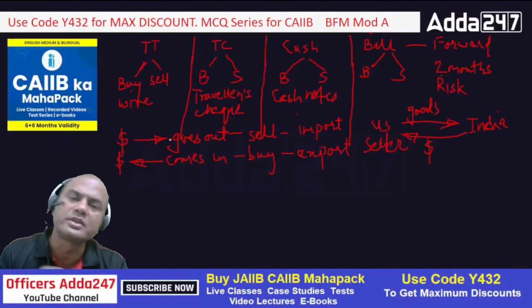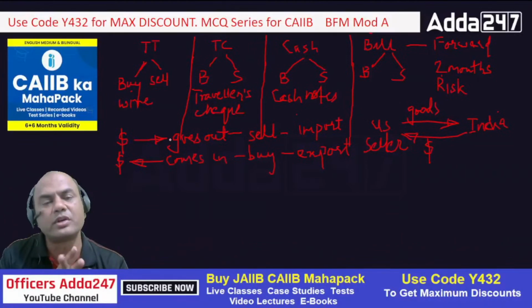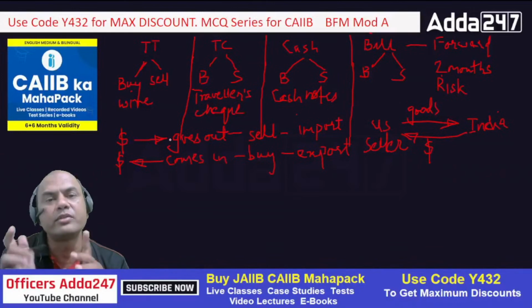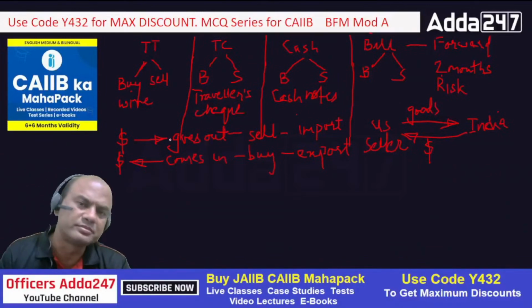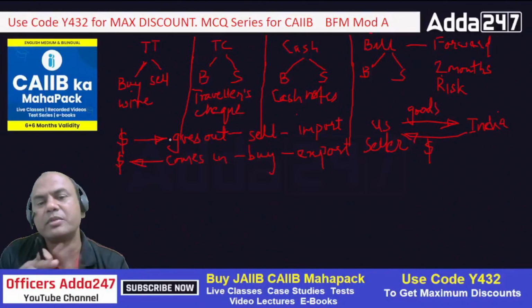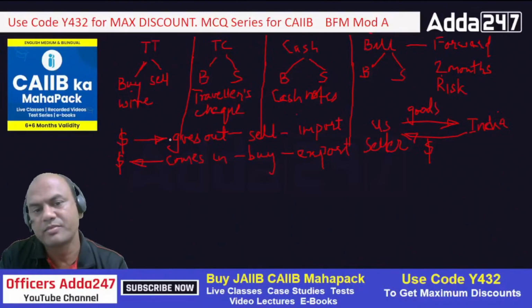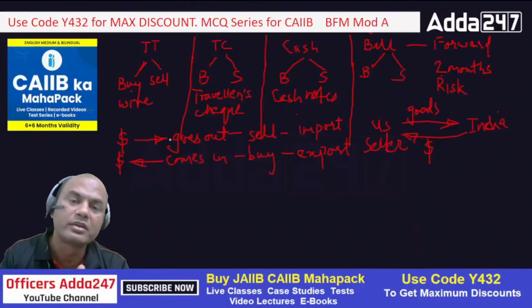Now let me ask you one question. One father wants to transfer $1,000 to his daughter in USA. What rate will he use? Buy or sell? Tell me first that. What is happening? Dollars are going to US, going out. So if dollars are going out, what rate will I use?